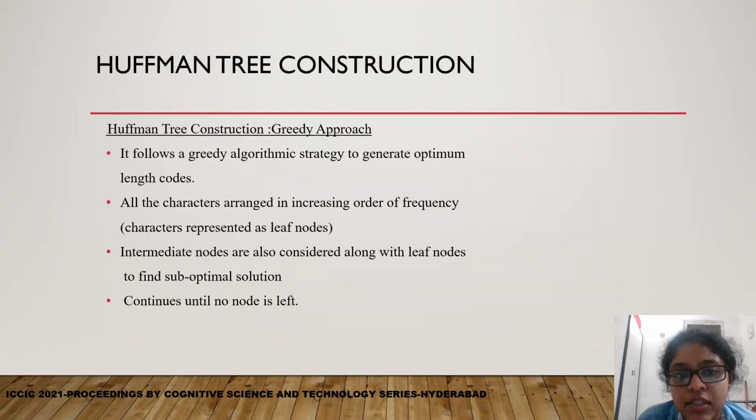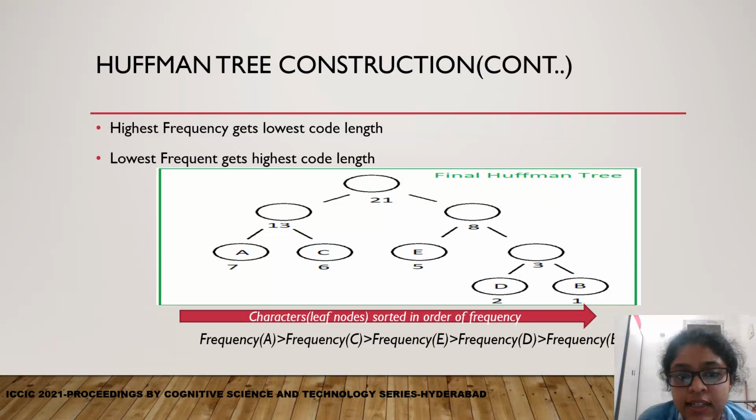Now, how is a Huffman tree constructed? It is constructed using a greedy algorithmic technique to generate optimum length codes. How exactly is it done? At first, the characters occurring in the data stream are organized in the sorted order of their frequencies. Now, the least occurring characters are chosen at first as the first suboptimal solution, and gradually the next characters according to frequency are added one by one to the succeeding suboptimal solutions until we arrive at the final structure of the Huffman tree.